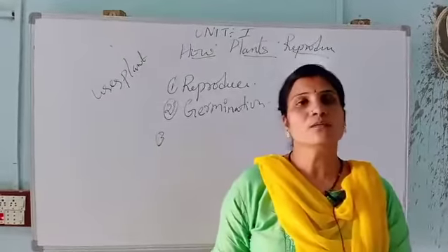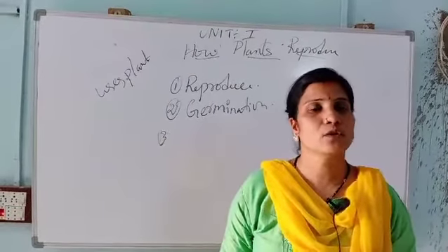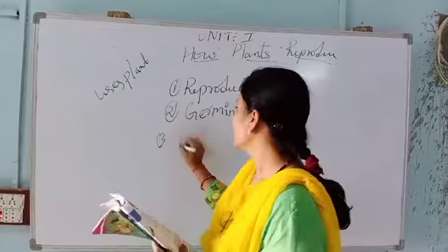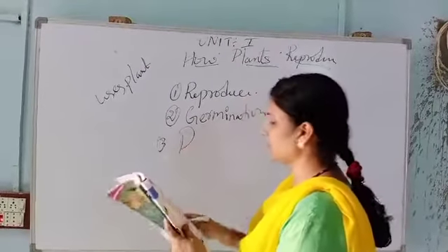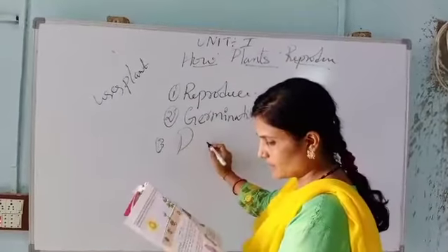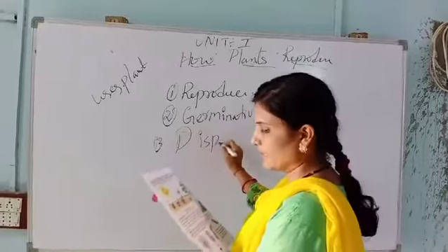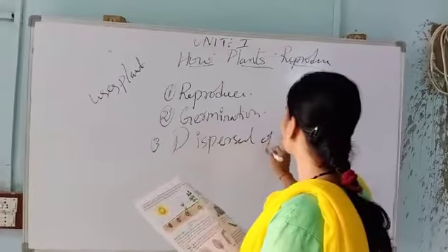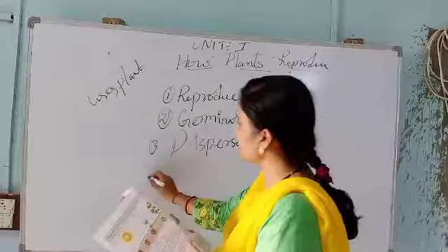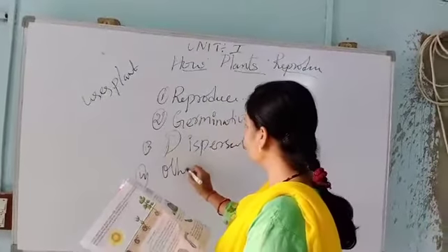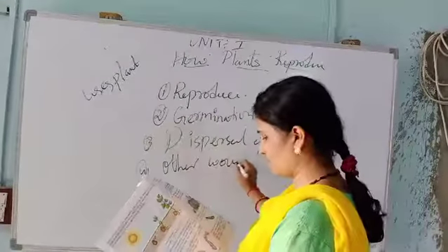Next, the fourth one is another way of growing plants.